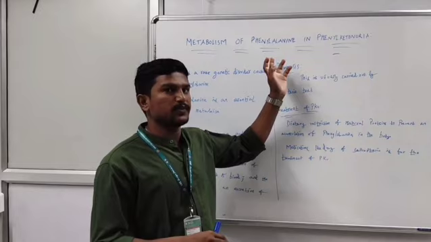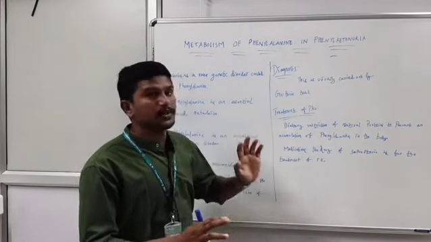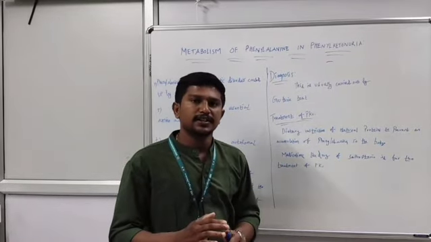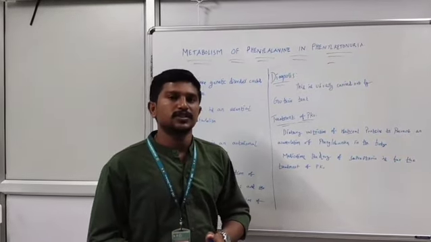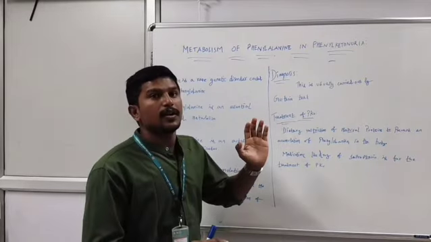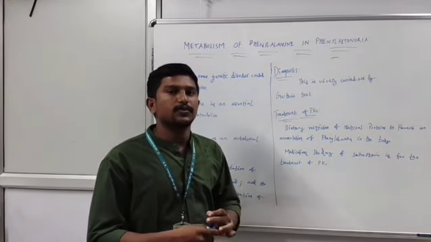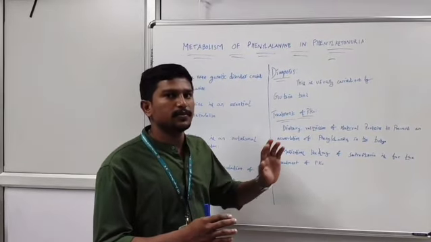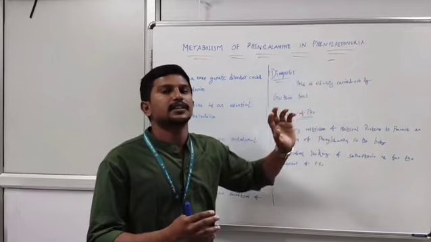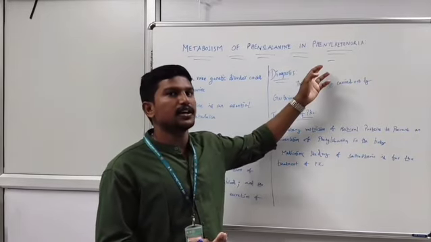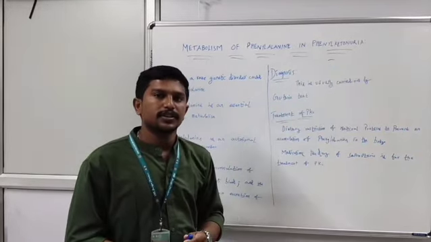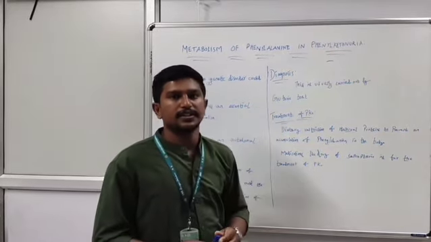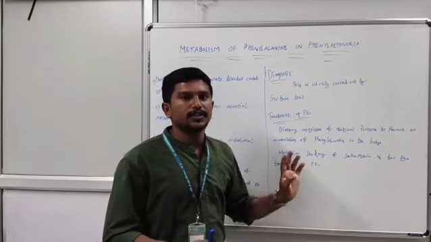Amino acid metabolism in phenylalanine. Phenylalanine is one of the amino acid metabolisms where a high level of phenylalanine in the body produces some disorders. It causes genetic disorders like phenylketonuria.